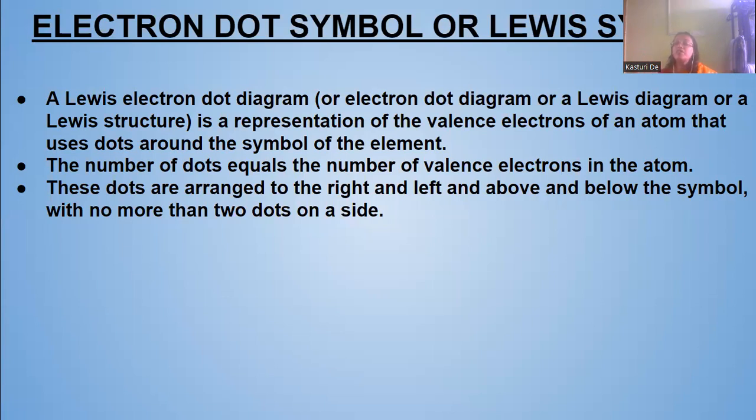It is a representation of the valence electrons of an atom that uses dots around the symbol of the element, and the number of dots equals the number of valence electrons in that atom. Not all the electrons, only the valence electrons will be shown by the number of dots. These dots are arranged to the right, left, above and below the symbol, with no more than 2 dots on one side.